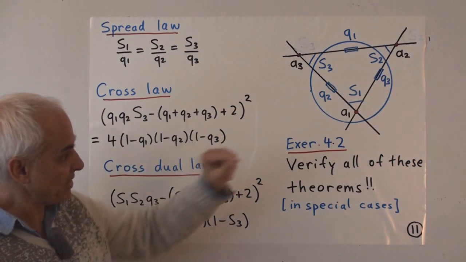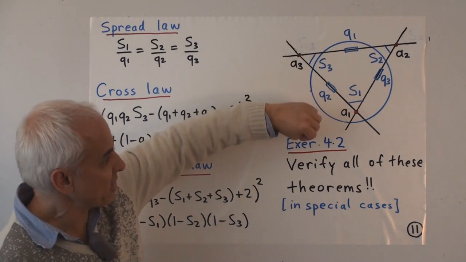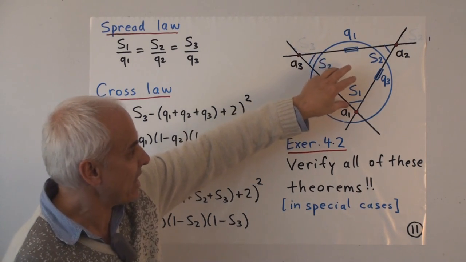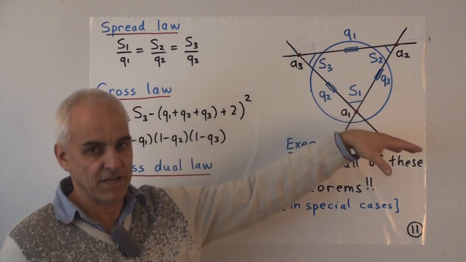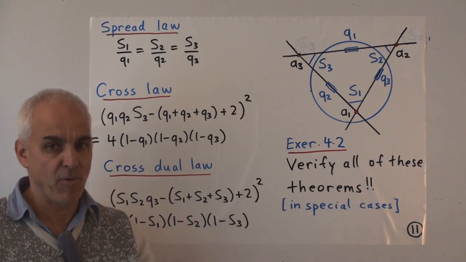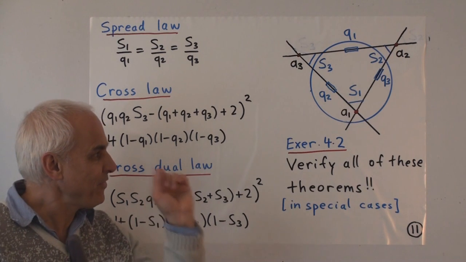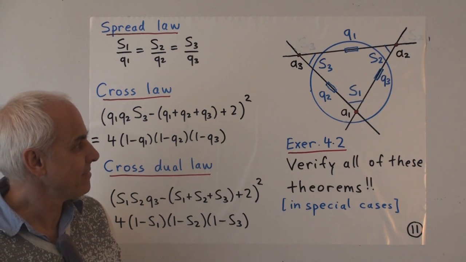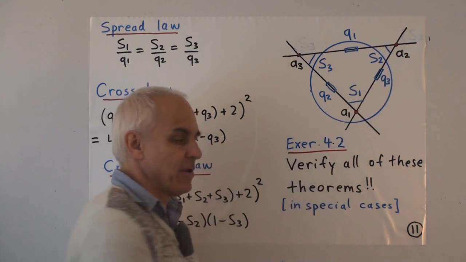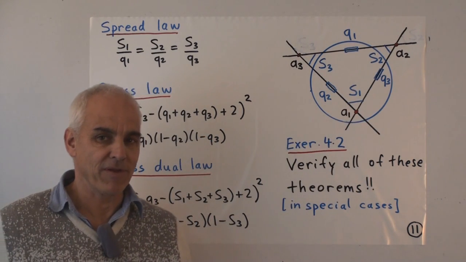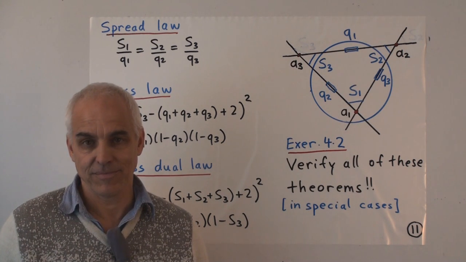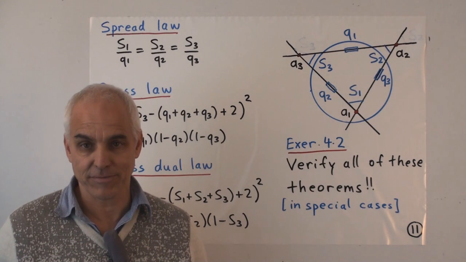And you can also experiment to see what happens when the points are in various positions. They take on different kinds of values if the points are inside or outside, or some of them are inside or some of them are outside. These formulas all hold no matter where the points are, subject to a few special cases. Sometimes when we're talking about null points or null lines, we have to interpret our formulas in a different way, or maybe they're not valid in those cases. There are some infinities appearing.